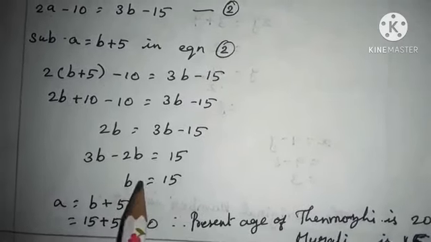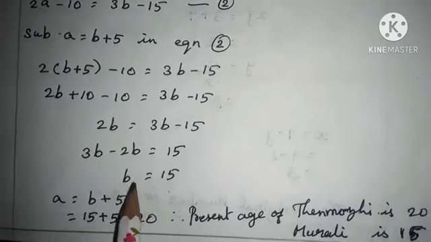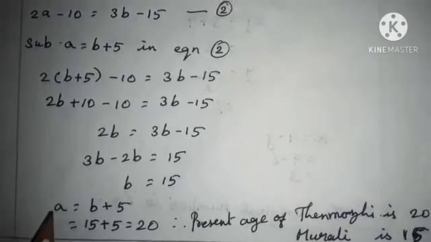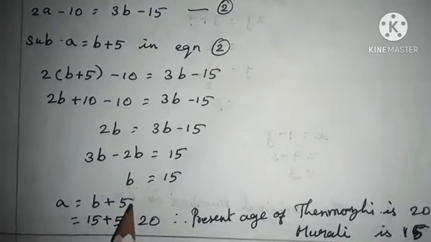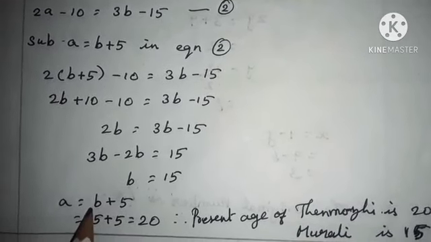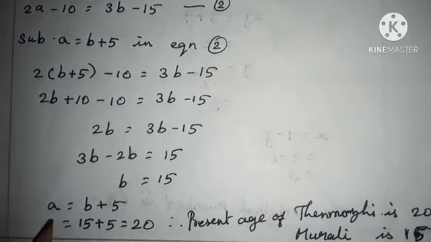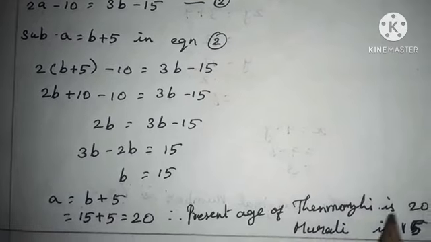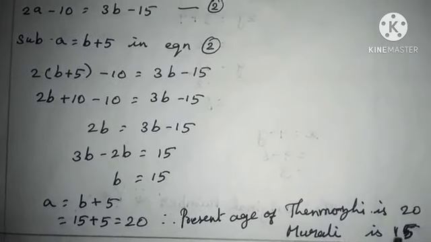This is the age of Murali. Using this age, we are going to find out the age of Thenmozhi. We know from the first equation that A equals B plus 5. When you substitute 15 for B in this equation, we get the value of A as 20. Therefore, the present age of Thenmozhi is 20, and Murali is 15.